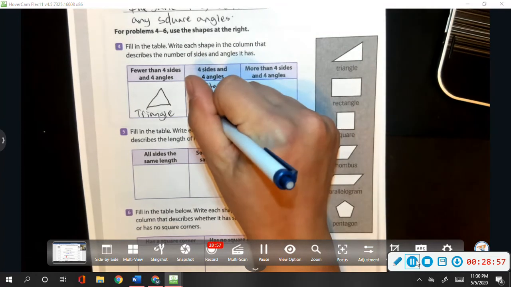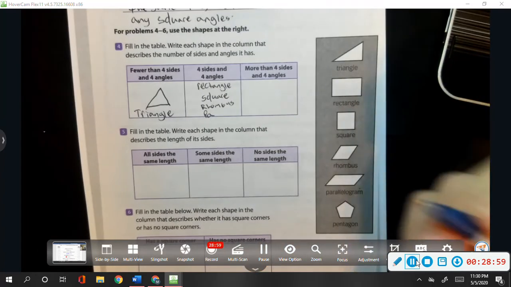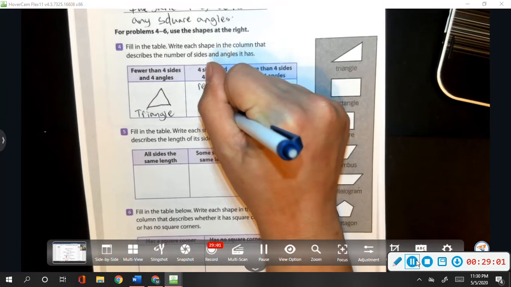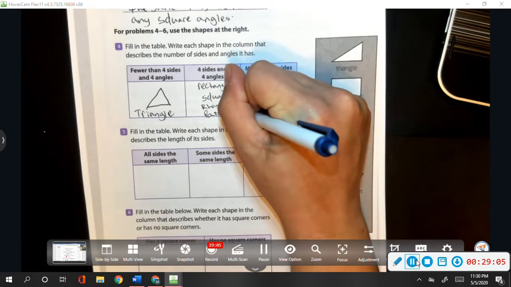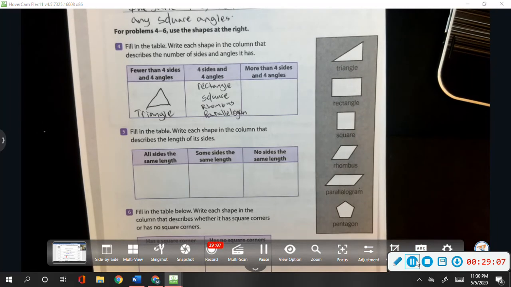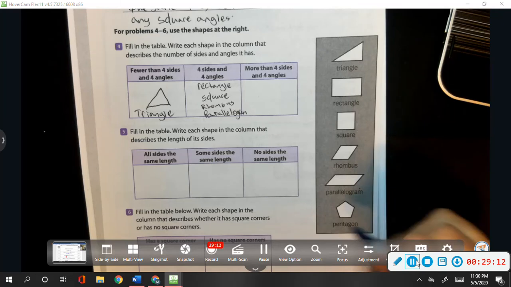And I'm going to have to look at how you spell that. Okay. Parallelogram. There we go. And then we have more than 4 sides and 4 angles. And the only shape that we have over here is a pentagon.